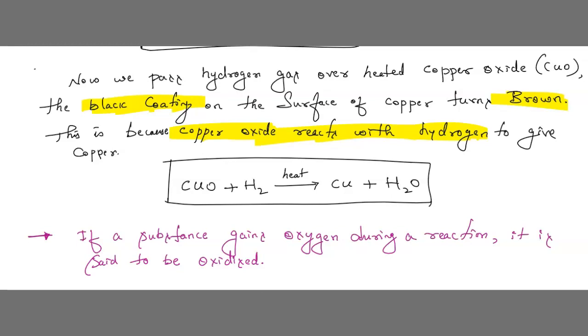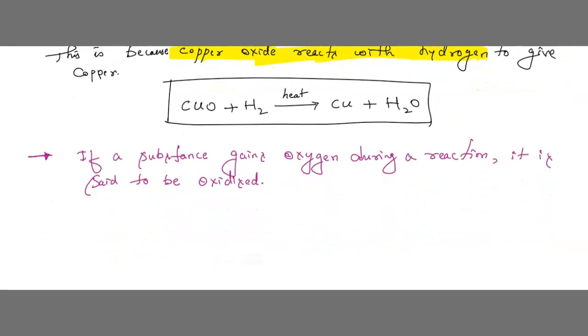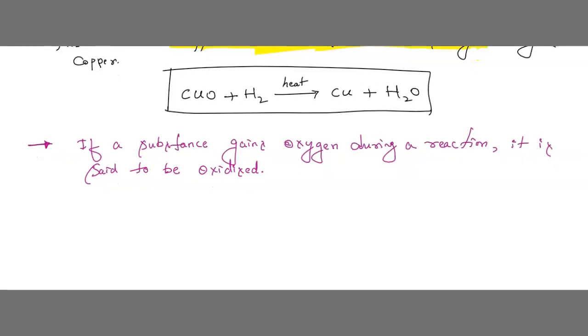Understood, children? If a substance gains oxygen, he is adding oxygen, addition of oxygen. Then we call this as oxidized.